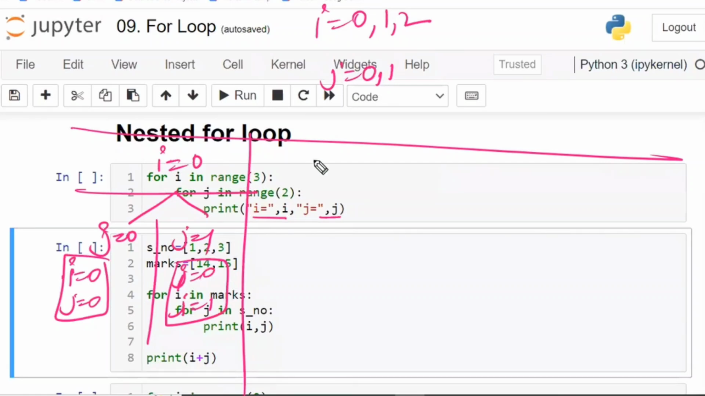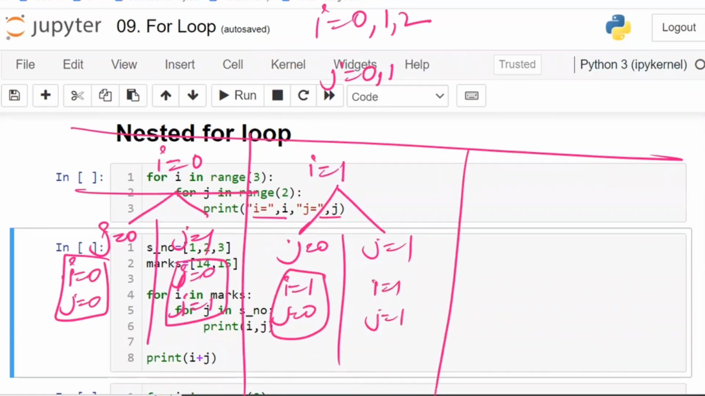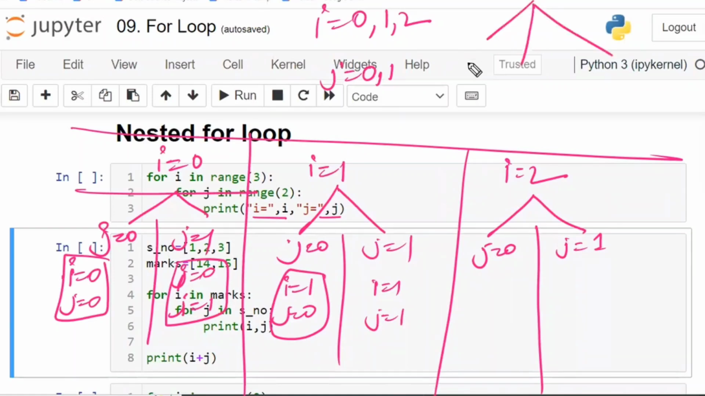Now i of 1. With i of 1, again you are having j of 0 separately, j of 1 separately. 2 of them separate. Now again, i is equal to 1, j is equal to 0. i is equal to 1, j is equal to 1. This is also completed. Now next, i is equal to 2. Within i is equal to 2, again you are having j is equal to 0 separately, j is equal to 1 separately. Further, it is split. First, i is split into 3 parts: i is equal to 0, i is equal to 1 and i is equal to 2. Again it has been split with j is equal to 0 and j is equal to 1. That is the thing.